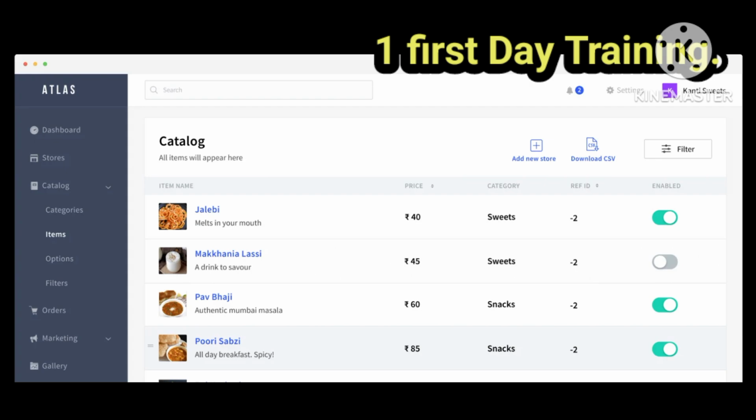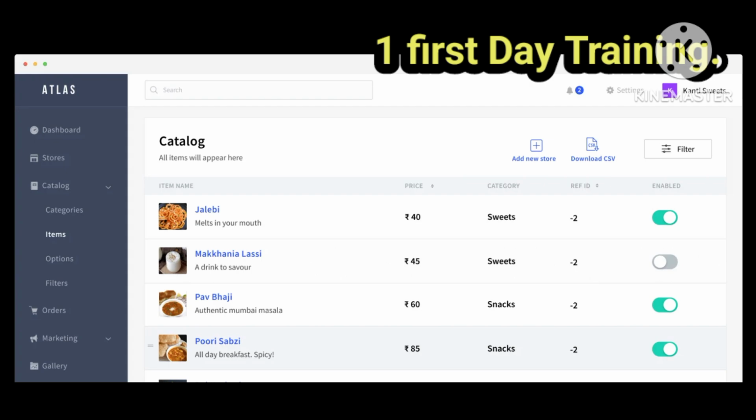Right? So this stock control is just to turn off or turn on any item. Suppose this item, Indrani chai, is turned off right now. I can say, okay, I have the ingredients to prepare this item. When I have this, I can just turn it on and save changes, and this item will be shown as turned on on the aggregator, and the customers can place the order. Right now it's turned off, so no one can place the order for this particular item.